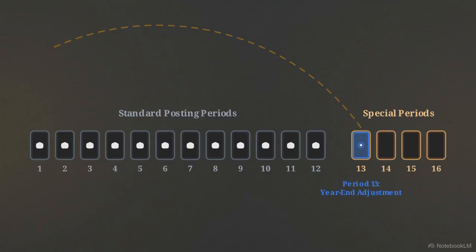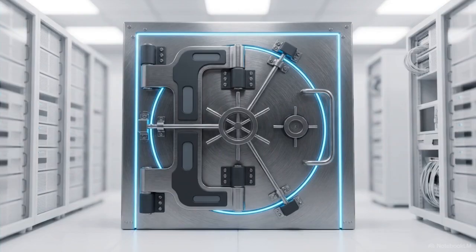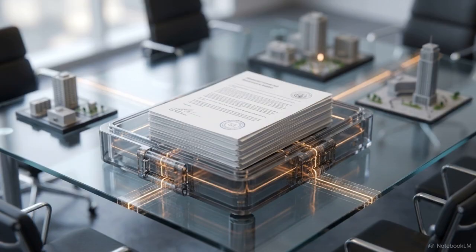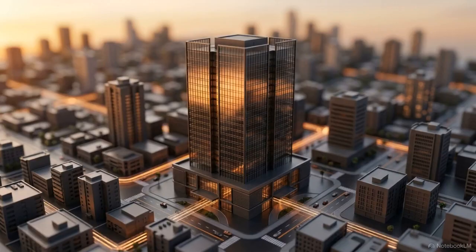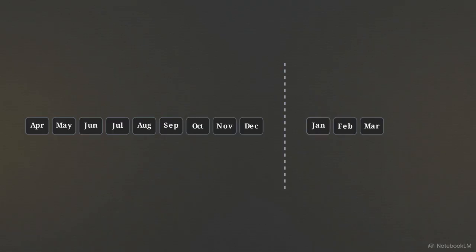Special periods act as exclusive safe spaces for year-end closing adjustments. They protect the integrity of standard business operations from post-close tampering. The system also handles complex accounting anomalies. A prime example is the non-calendar fiscal year, common in enterprises running an April to March cycle. This setup creates an immediate issue for January.